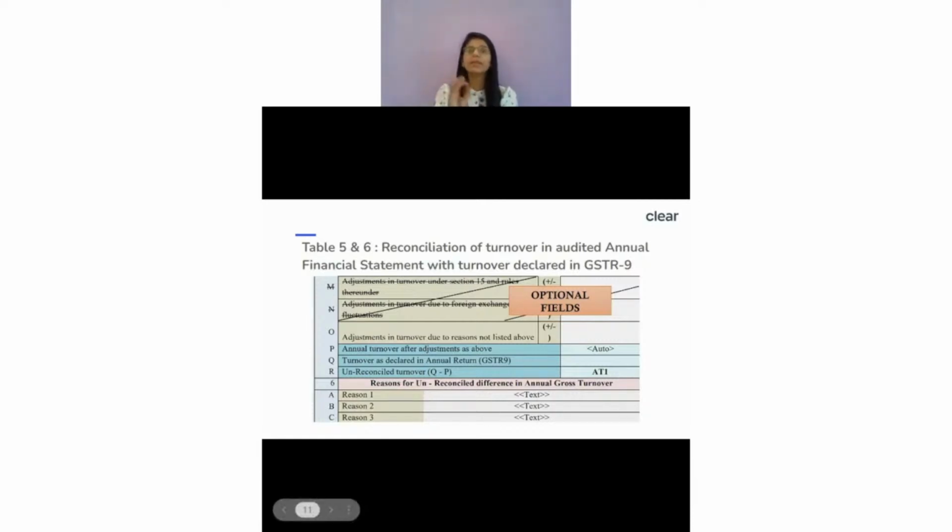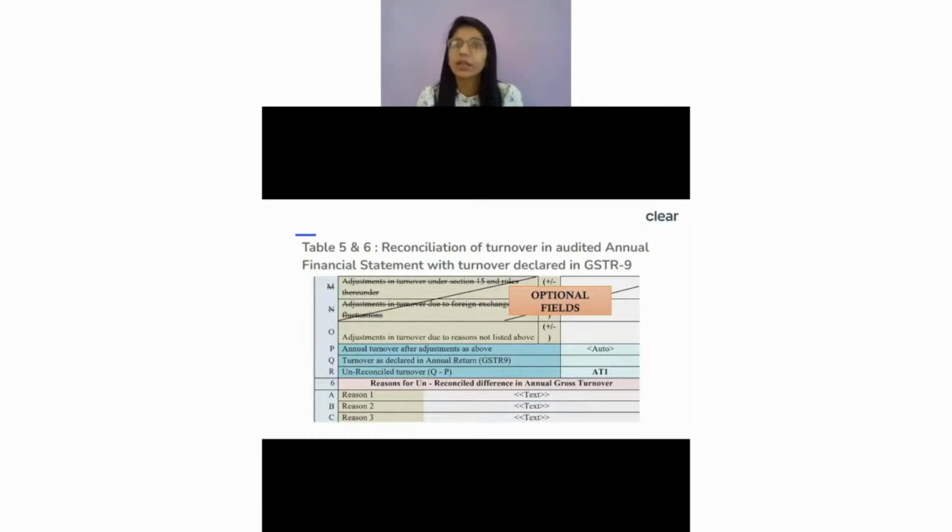So if you have genuinely made a mistake, which means ultimately in GST-9 you forgot to report some turnover, you have to tell the reasons for that and the extra liability, because of that you have to pay it to the government.